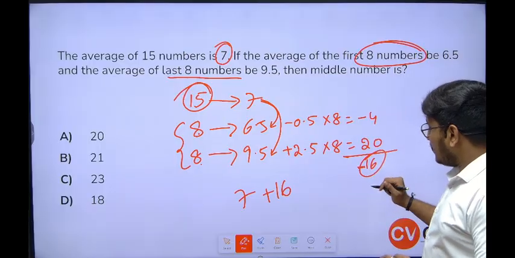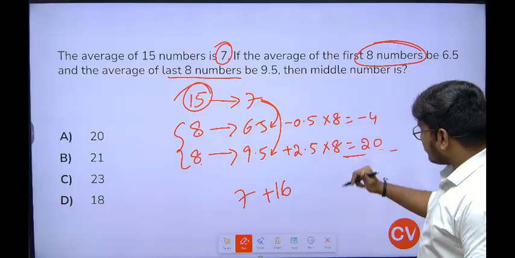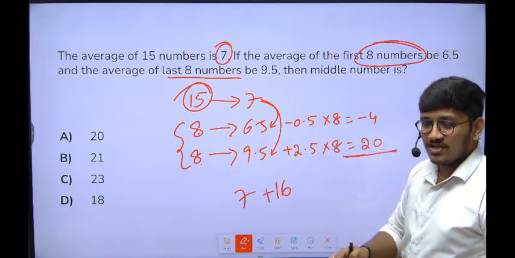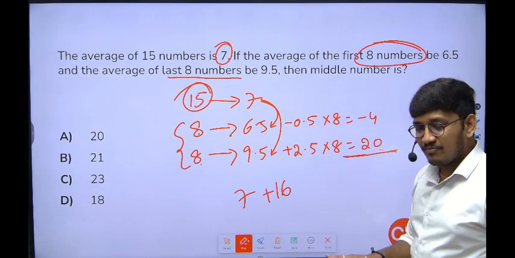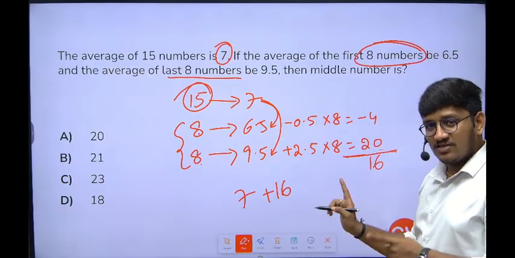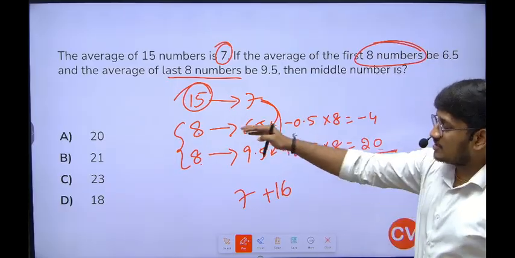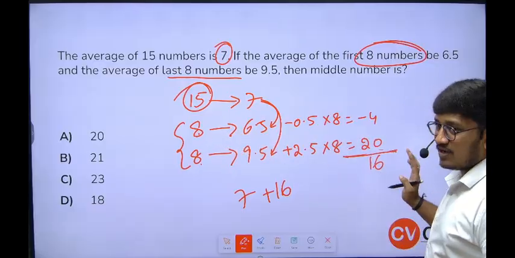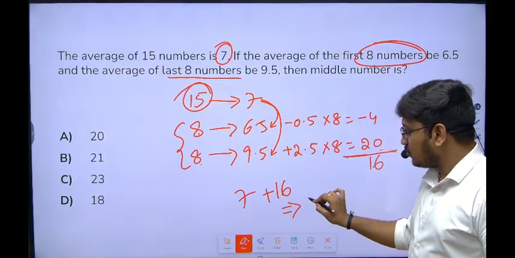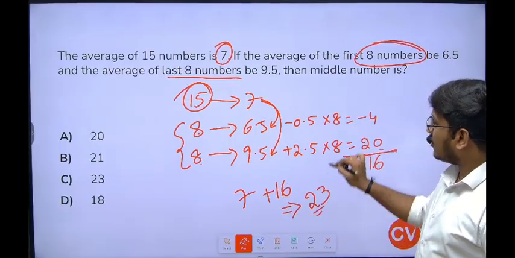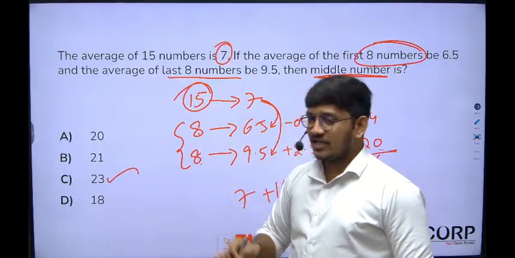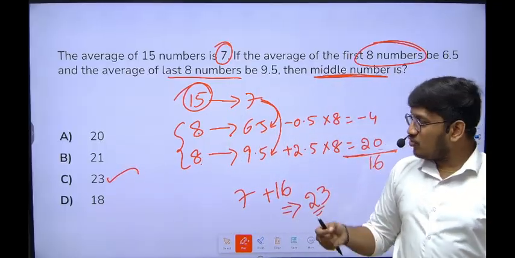But the concept is, whenever you have one person common, there is no need to change any symbol. So here if you get plus, you do plus. If you get minus, you do minus. When the person is common, don't change the symbol. So here plus 16, you should do plus 16 only, which gives you 23. That common person, that middle number, is 23.